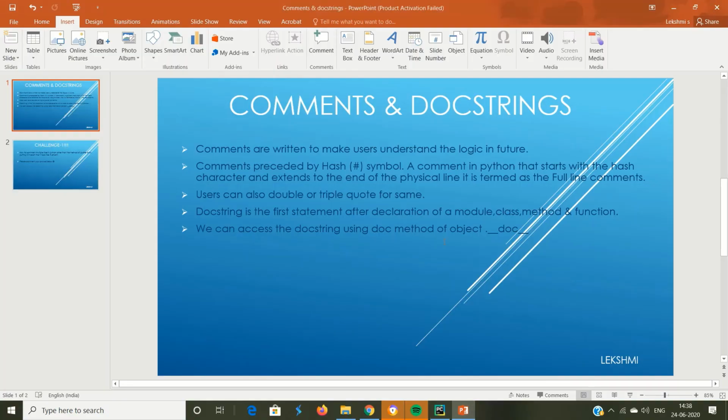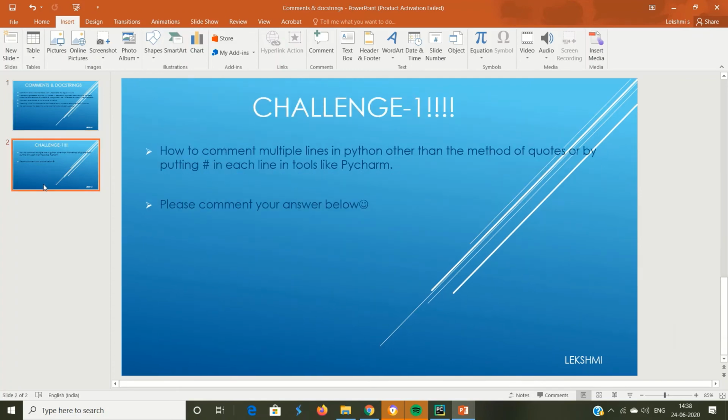Let's see what is the challenge. How to comment multiple lines in Python other than the method of quotes or by putting a hash on each line? In tools like PyCharm there is a shortcut for that. If I want to give multiple comments in PyCharm, how do I do it? You can comment your answer in the section below.